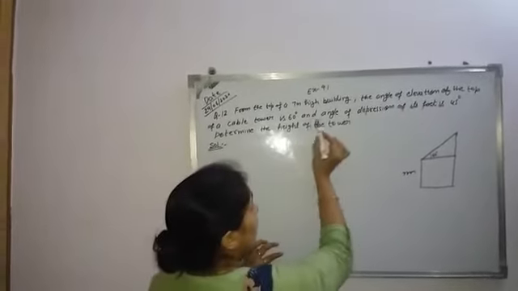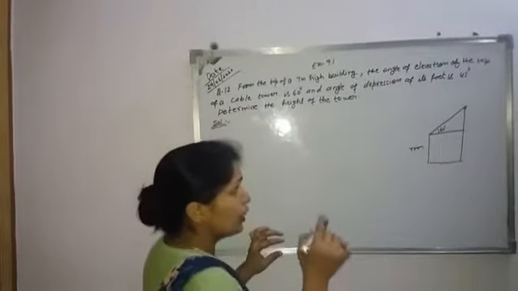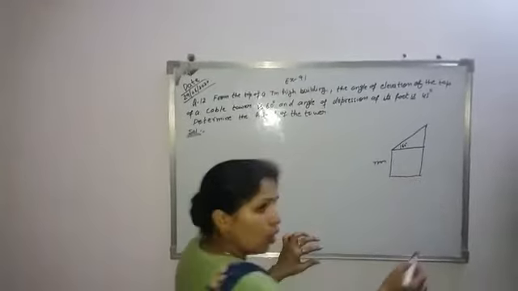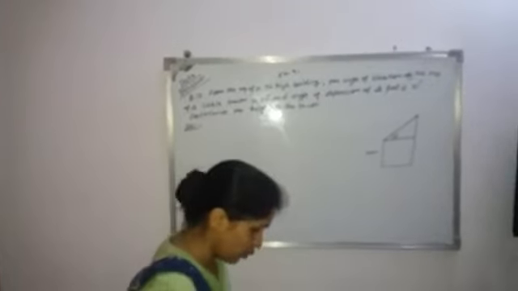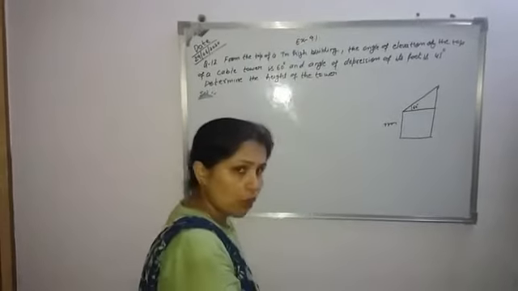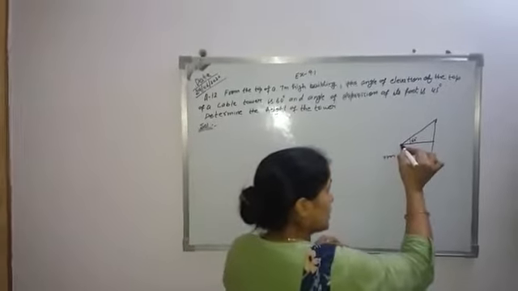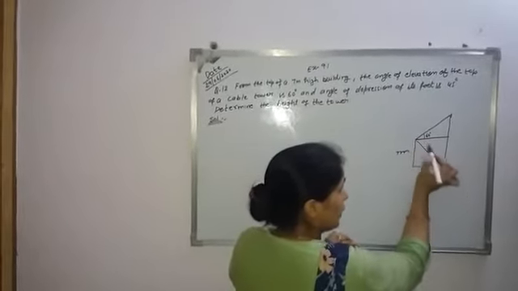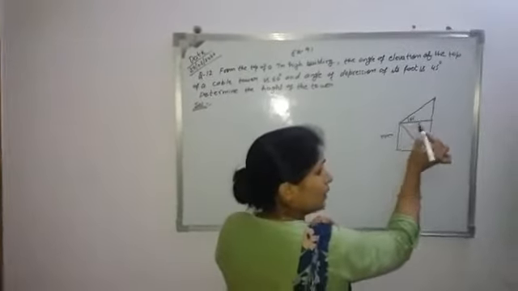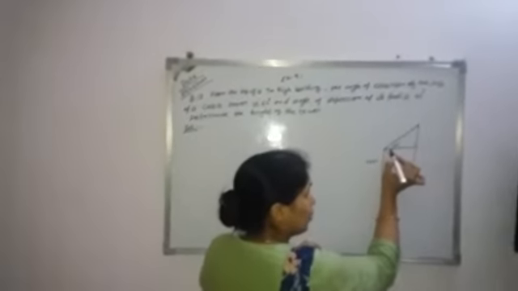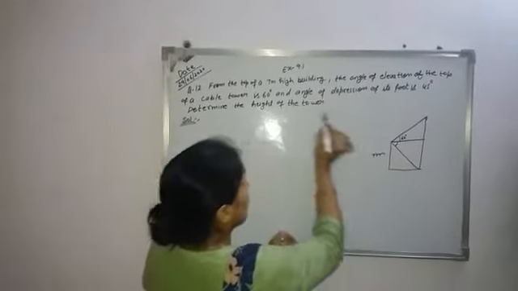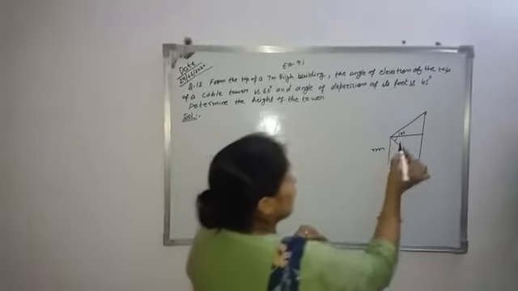Next one, and angle of depression of its foot. It means the foot of the cable tower, and angle of depression means our head is down, we want to see the foot of the tower. So this is the line of sight, and this line is the horizontal line. So what is the angle of depression here? The angle of depression is 45 degrees.